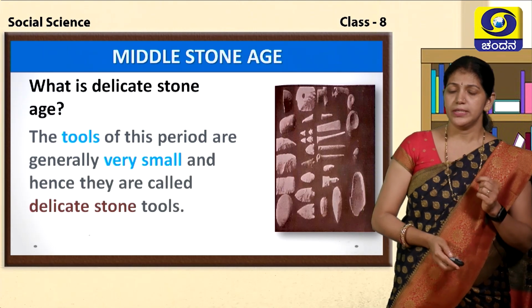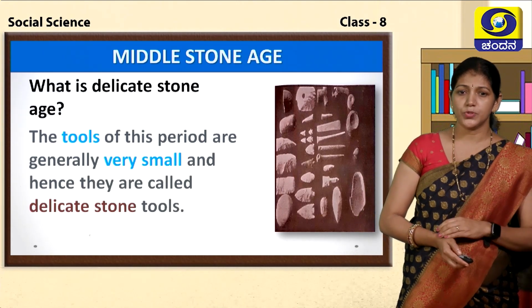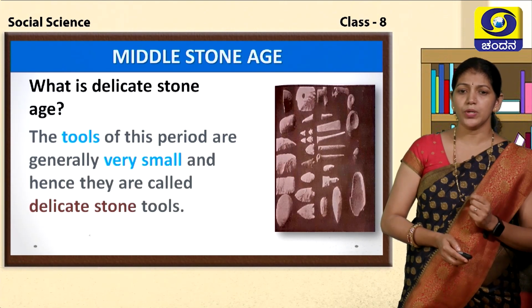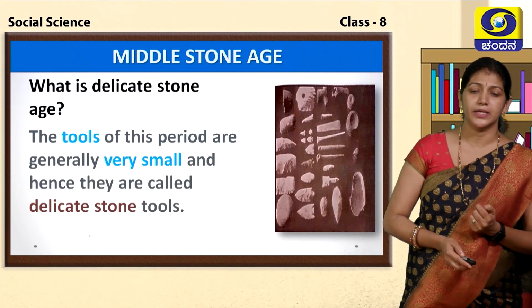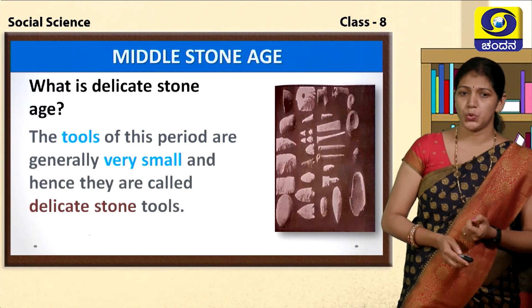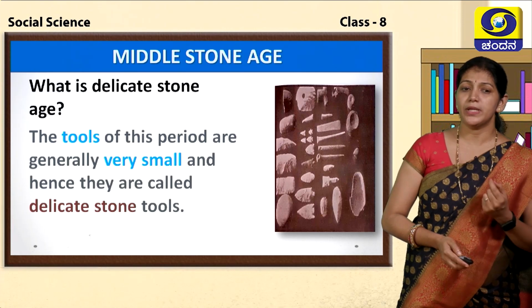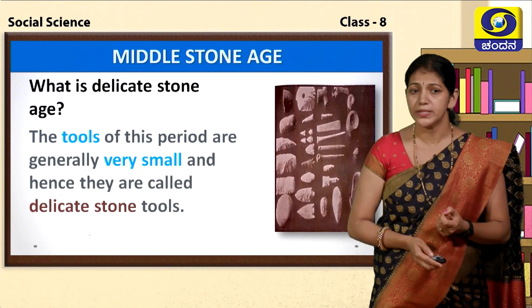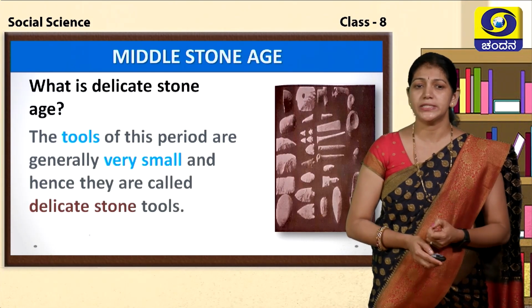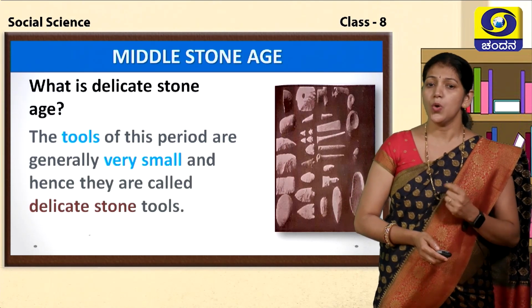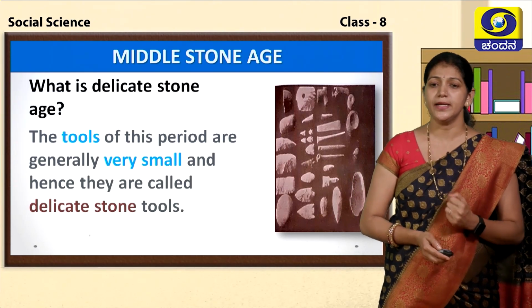Children, just observe these pictures. They are using very small and delicate weapons, all made from different varieties of stones. This type of very small and delicate stone was used as weapons. That period is known as the Delicate Stone Age. I hope you understood the meaning of the Delicate Stone Age.